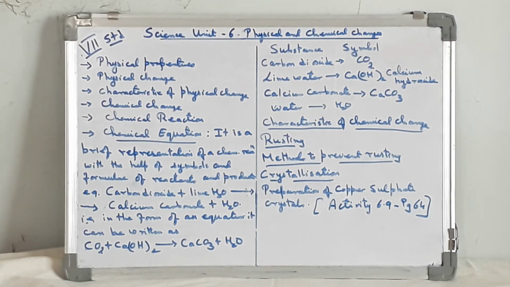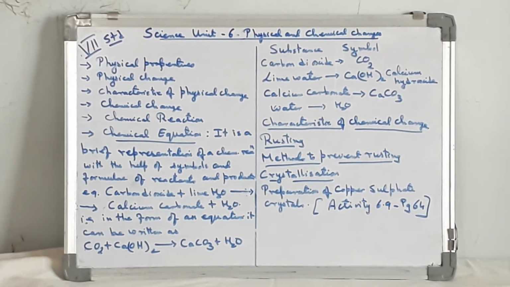Now what are the characteristics of a chemical change? A new product or products are formed, the original properties are not retained, the chemical changes are irreversible, and a chemical change results in release or absorption of energy. Heat, light or other radiations may be given off or absorbed. Sound may be produced. A change in smell may take place or a new substance may be given off. A color change may take place. A gas may be formed. These are the changes that happen when a chemical change takes place.